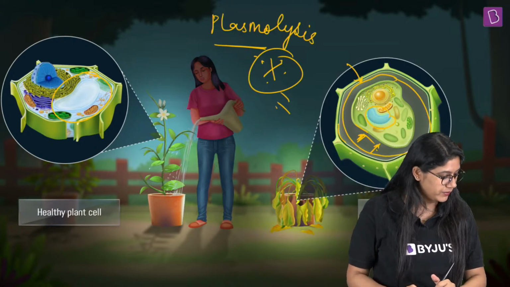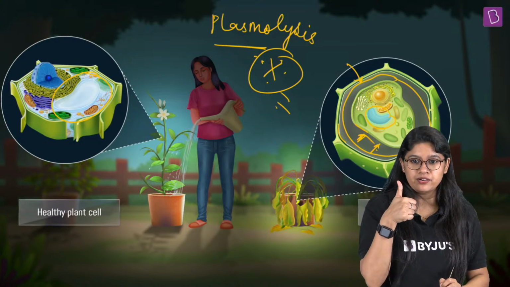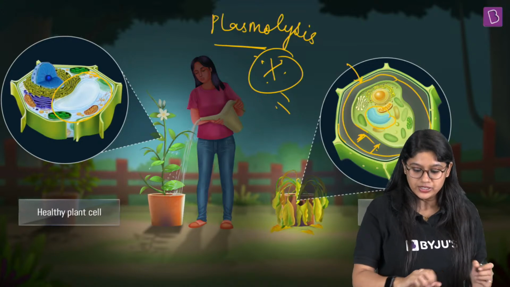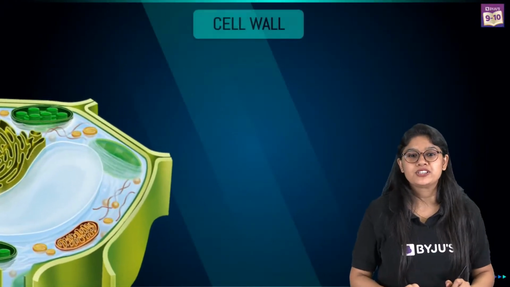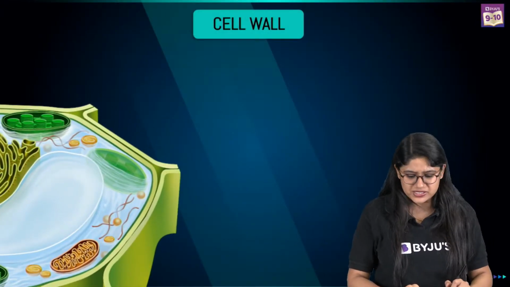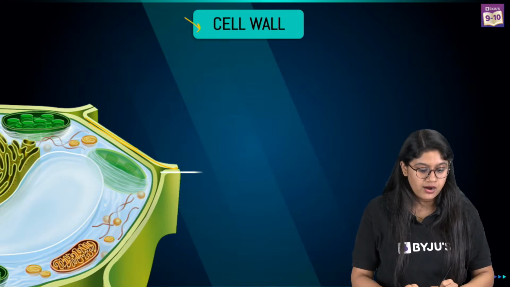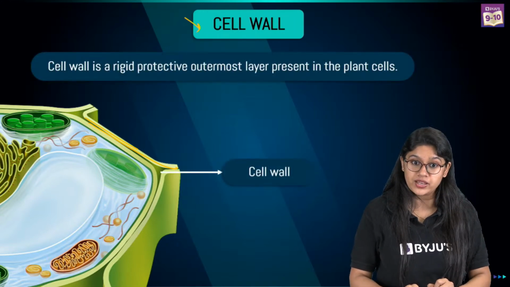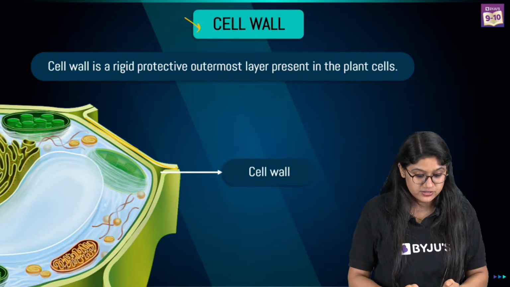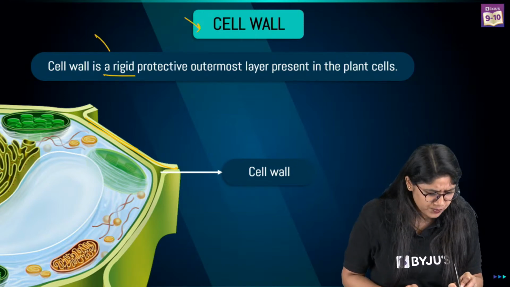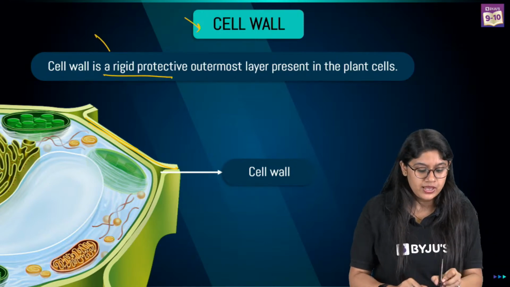Very good, everyone. Good to see all of you here. Now that we are clear with this, let's talk about the cell wall. The cell wall is the outermost layer in the plant cells, and it is very rigid. It is non-living and very rigid. This is an important thing. It's a rigid protective layer present on the outside in plant cells.